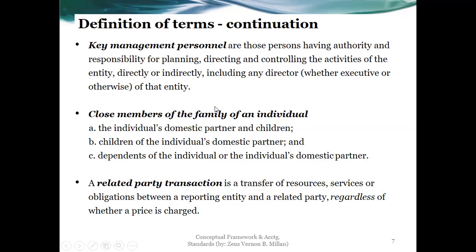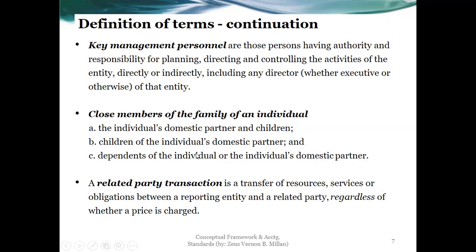Close members of the family of an individual include the domestic partner and children: the individual's domestic partner, children of the individual's domestic partner, and dependents of the individual or the individual's domestic partner. So the partner, the kids, and the dependents, because the decisions of key management personnel would be affected by the happenings in the home with respect to the close members.